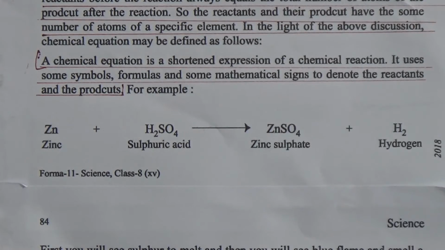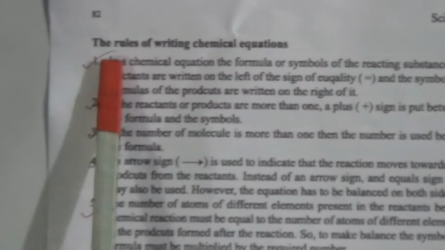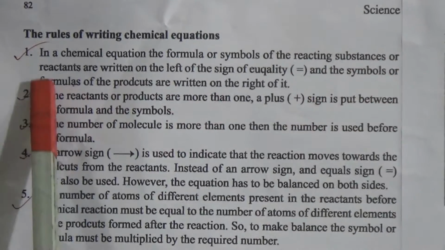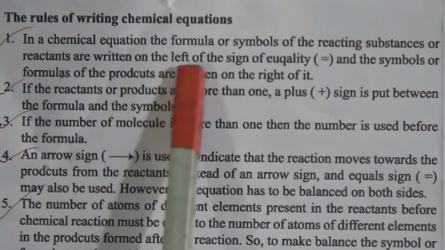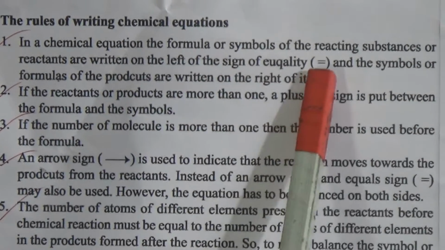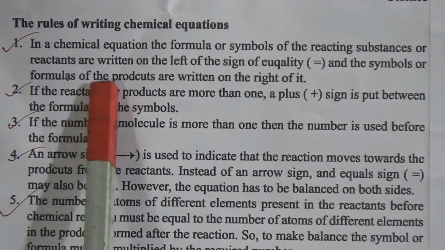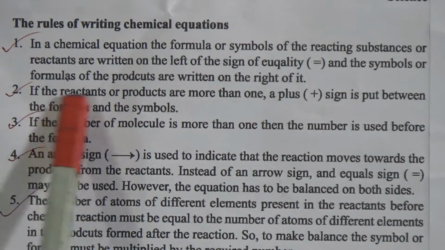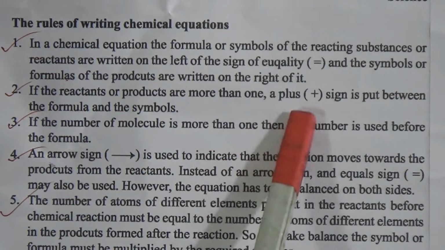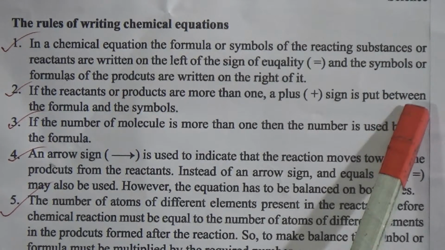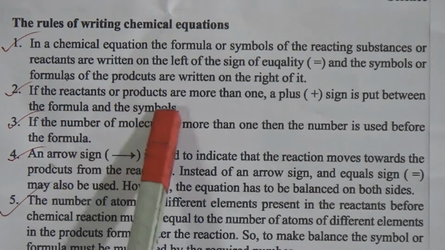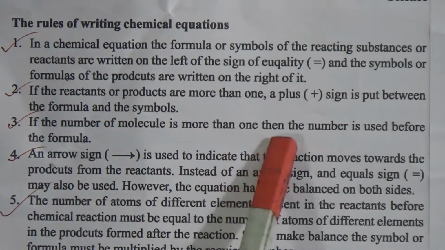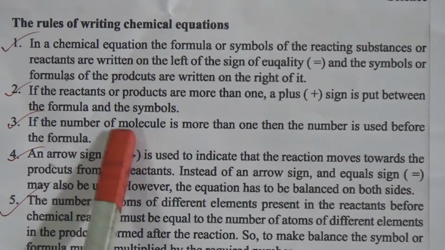Now come to the rules of writing the chemical equation. In a chemical equation, the formulas or symbols of the reacting substances or reactants are written on the left of the sign of equality, and the symbols or formulas of the products are written on the right of it. Second, if the reactants or products are more than one, a plus sign is put between the formulas or symbols. Now come to the third rule: if the number of molecules is more than one, then the number is used before the formula.